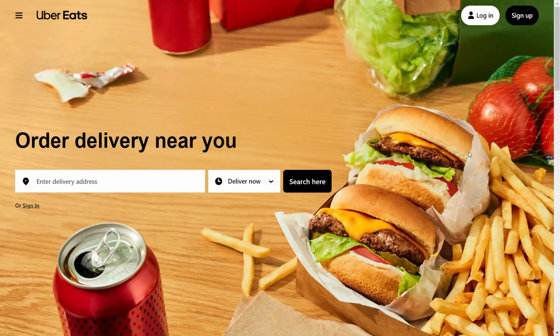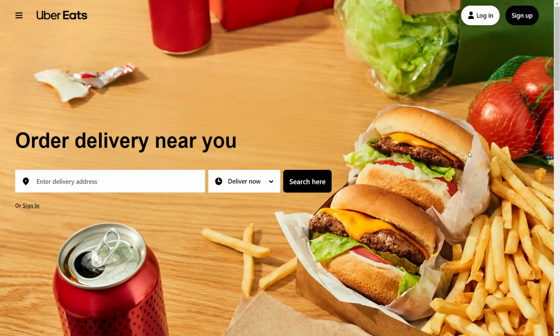Within the order details, look for an option to request a refund. This might be labeled as Get Help or Help depending on your app version. Uber Eats will likely prompt you to select a reason for the refund. Choose the most appropriate reason from the list provided. Follow the prompts to submit your refund request. You may need to provide additional information or details about the issue.